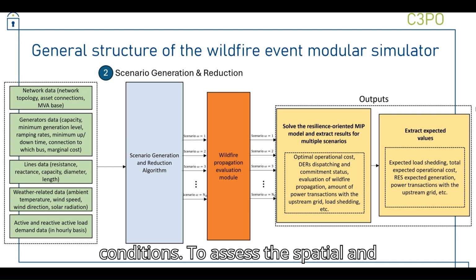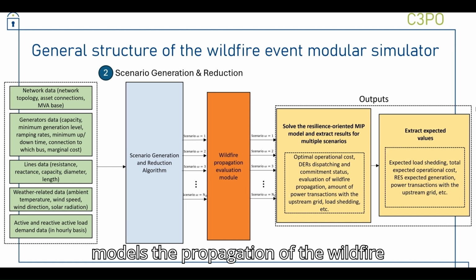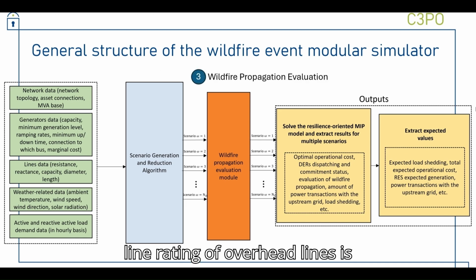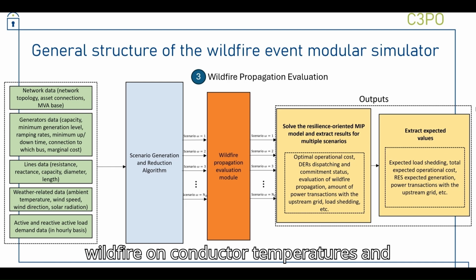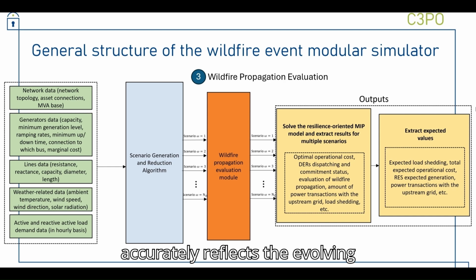To assess the spatial and temporal impact of the wildfire, the tool models the propagation of the wildfire across the distribution network. The dynamic line rating of overhead lines is incorporated to simulate the effects of the wildfire on conductor temperatures and flowing currents. This ensures the tool accurately reflects the evolving conditions during the progression of the wildfire.